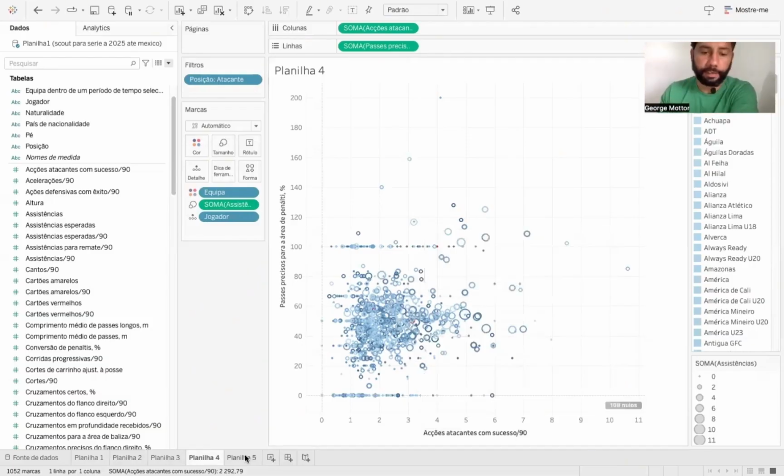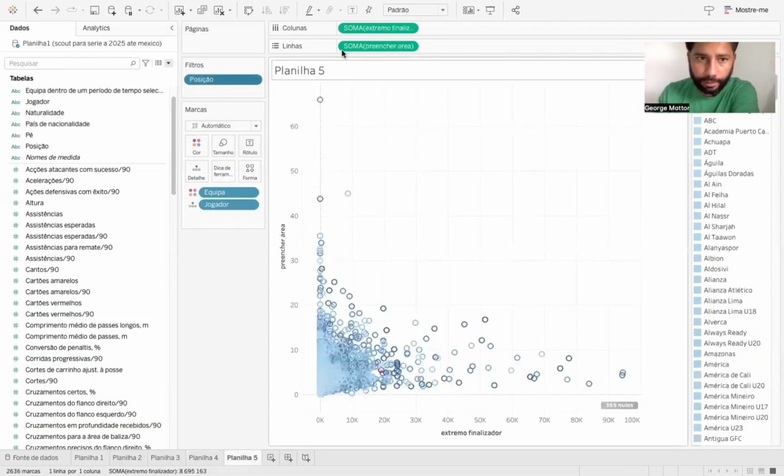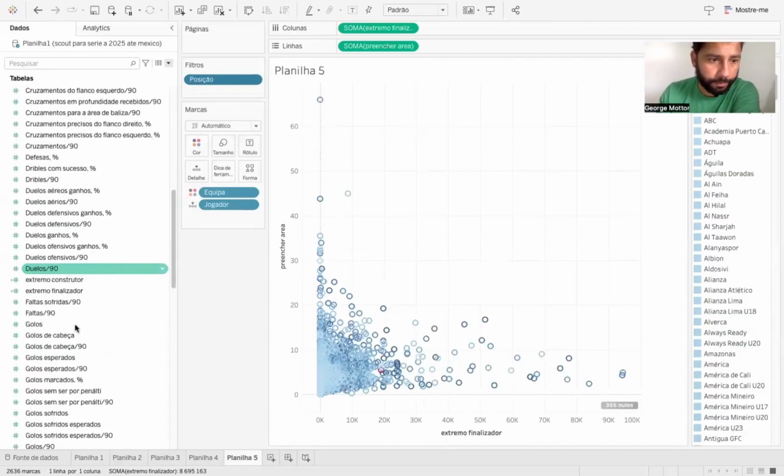So these are the metrics we're creating to find the players we're looking for, right? We need them. Here, for example, we have a finisher, one who fills the box, right? So if we want the team to finish well, we have to fill the box. So let's put the goals here for, not even goals, let's put expected goals.